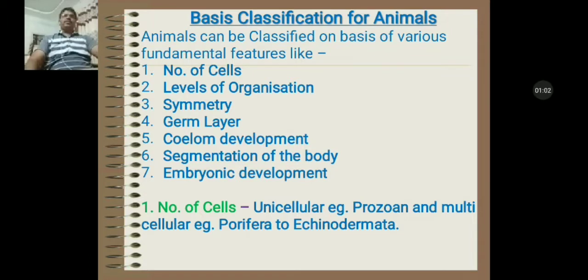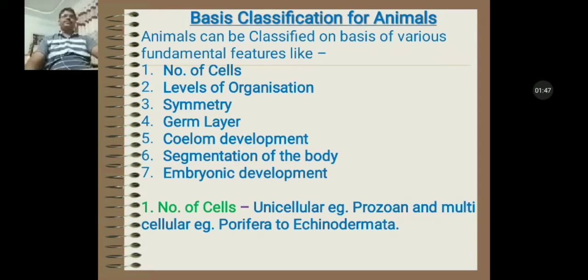Animals of lower non-chordates can be classified on various fundamental features, like the number of cells present in their body, level of body organization, symmetry, germ layer, coelom development, meaning type of coelom, segmentation of the body, embryonic development, and many other characters can also be included.